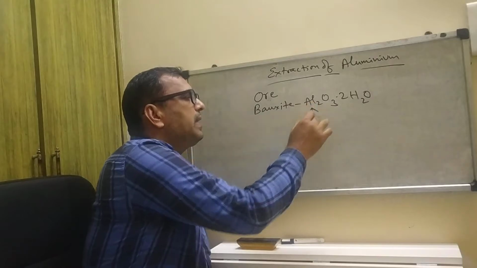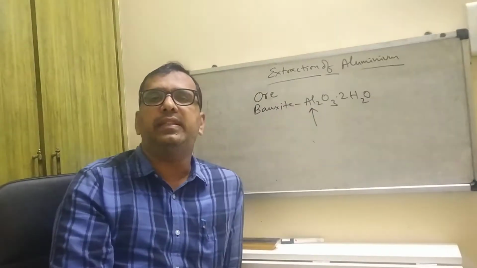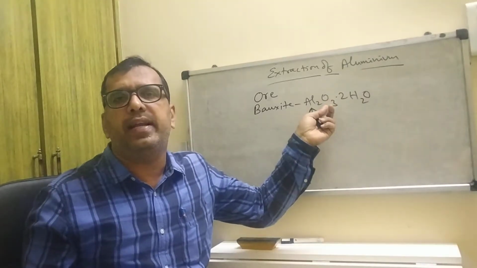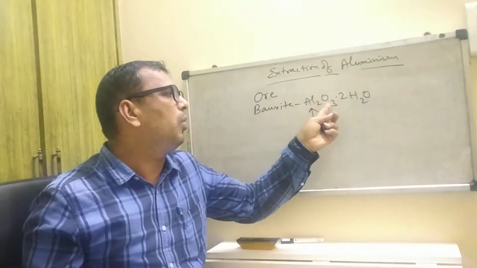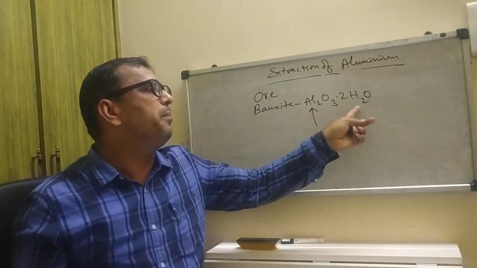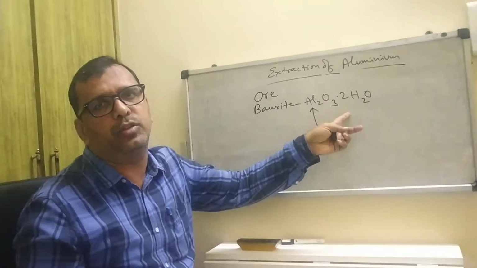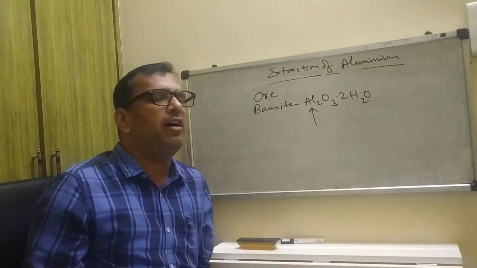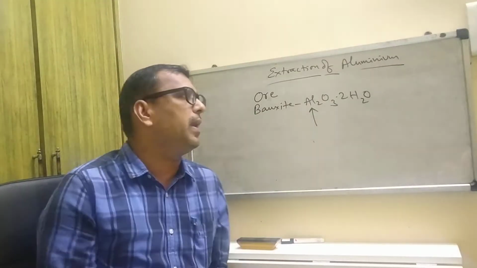Our aim is to extract the aluminium. If oxygen is present, we call it aluminium oxide, that is, aluminium ore. Bauxite is a hydrated substance, so that is why it is written .2H2O. The formula of alumina is Al2O3.